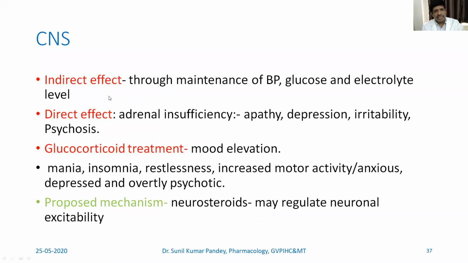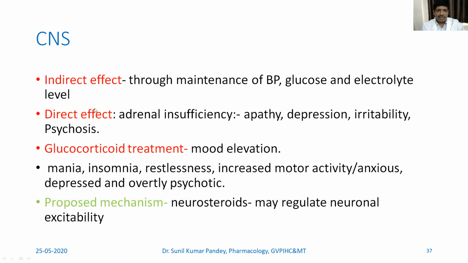The indirect effect is mostly through the effect on the blood pressure. We have already seen that it affects the electrolyte balance and does affect the blood pressure also. So the effect on BP indirectly affects the central nervous system. We also have already seen the effect of glucocorticoid on the glucose level and the effect of mineralocorticoid on the electrolyte level. So these effects on glucose and electrolytes will indirectly affect the central nervous system.